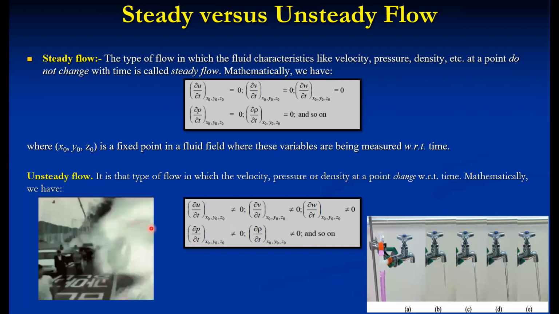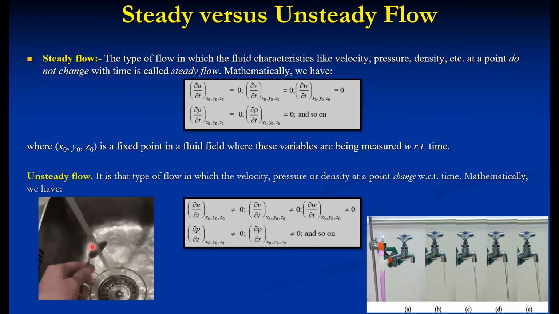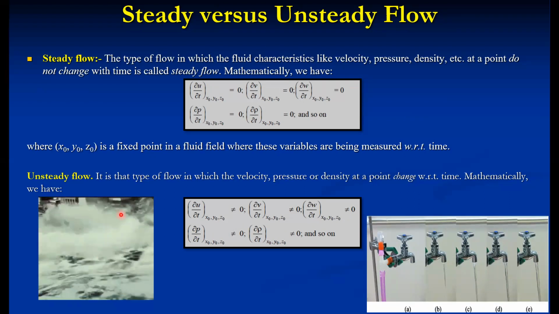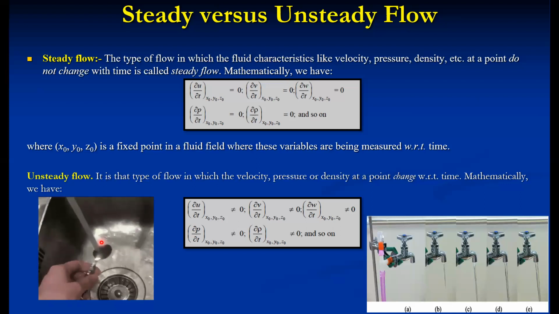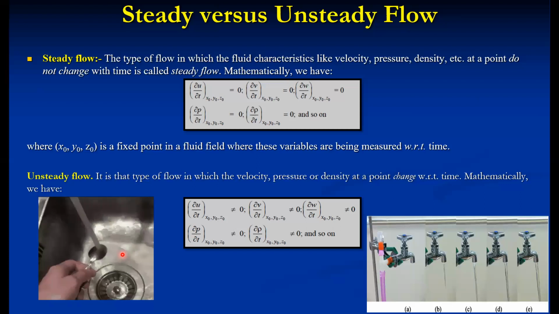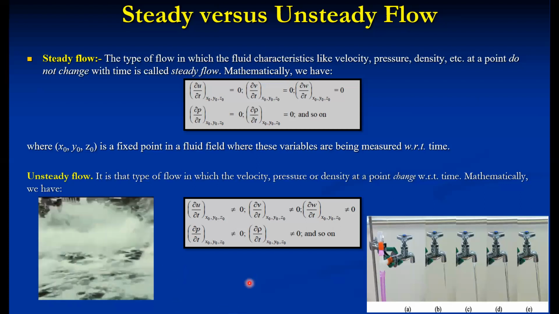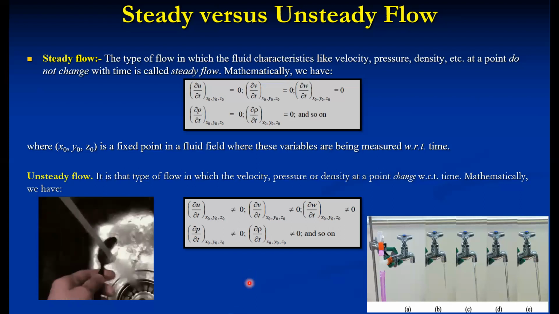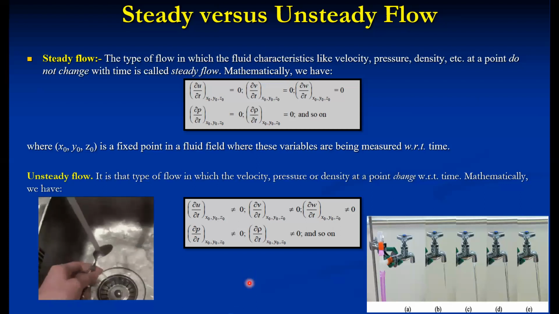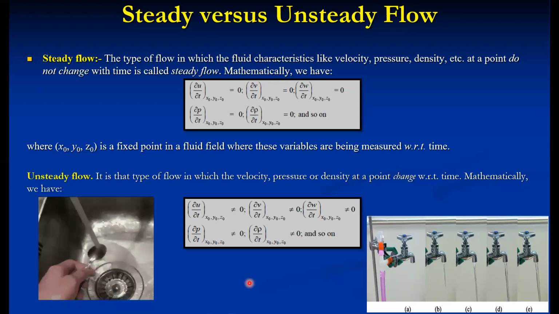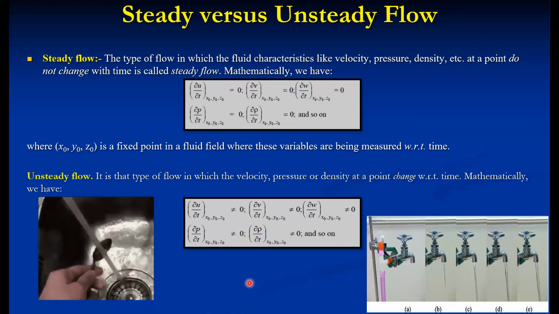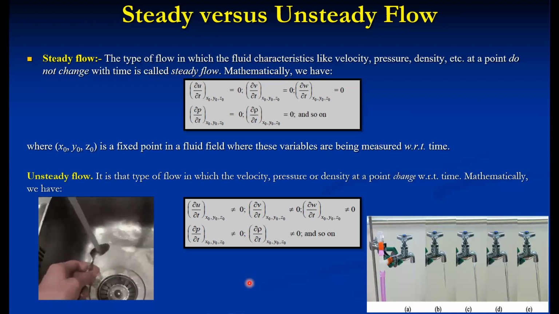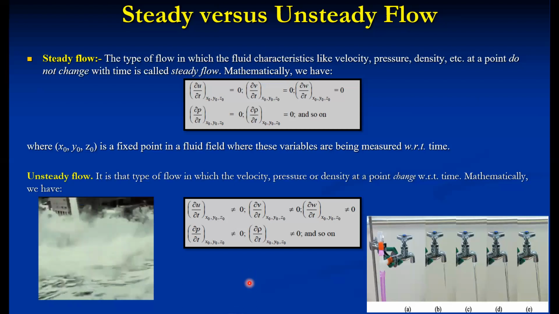On the other hand, for a fixed position, if there is a continuous flow of water from the tap, that flow is called steady. So at any given time, this flow remains constant. Velocity remains constant, density remains constant, and pressure remains constant. Such a type of flow is called a steady flow. We already studied steady flow in the thermodynamics part, where the mass flow rate remains constant. Similarly in fluid mechanics, steady flow means velocity and other parameters remain constant with respect to time, so their derivatives with respect to time are 0.